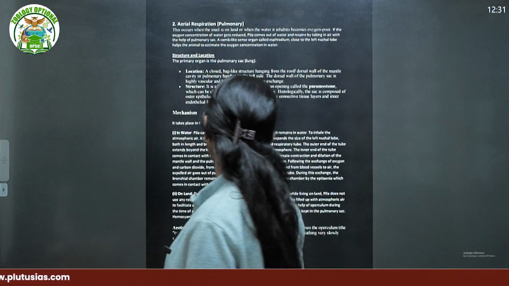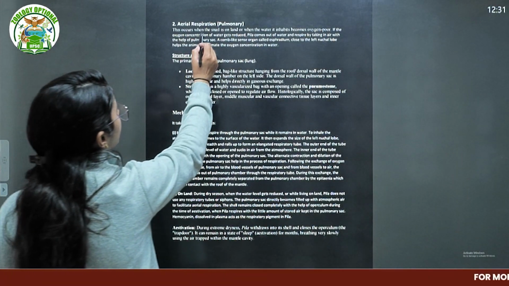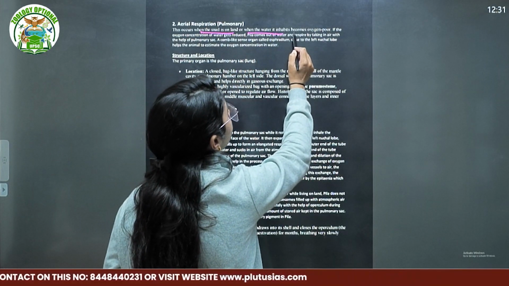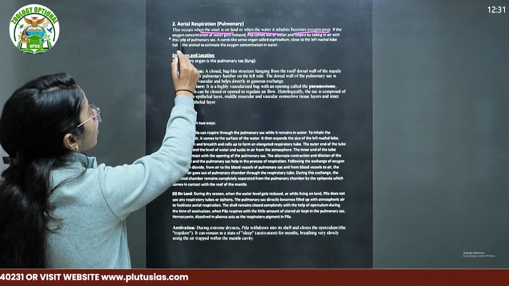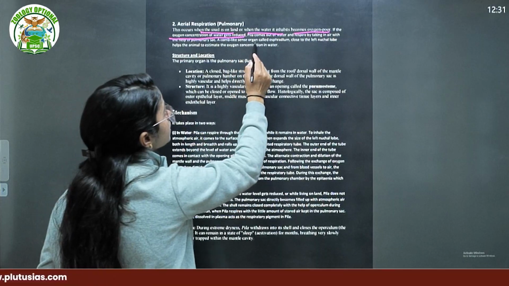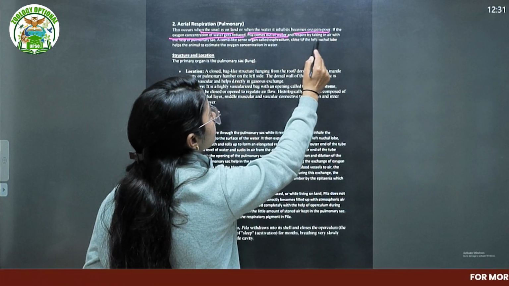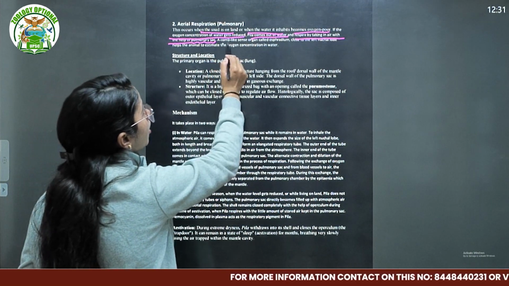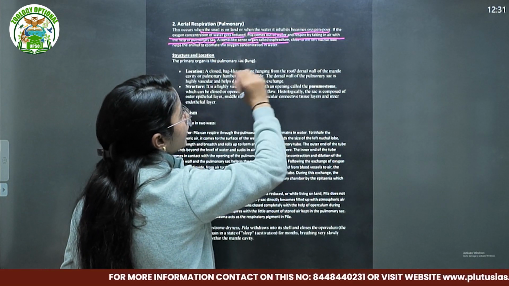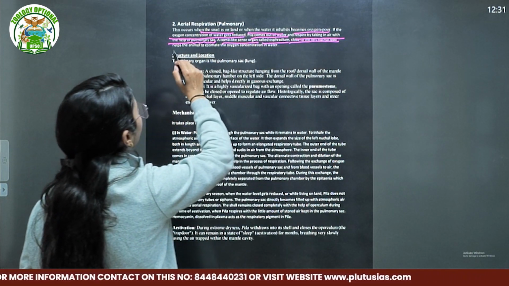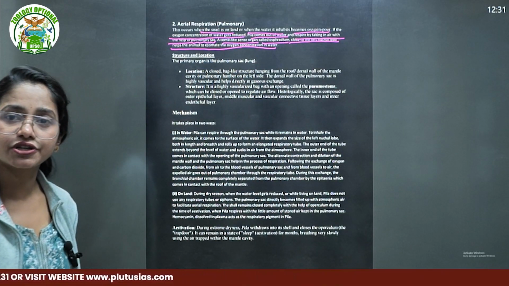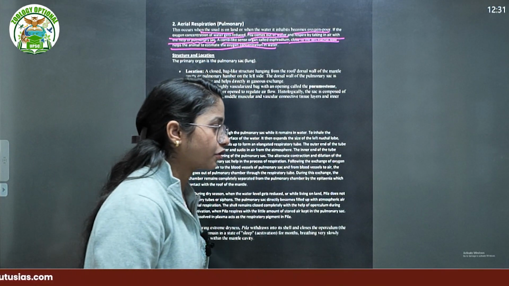Then we talk about aerial respiration, or pulmonary respiration. This occurs when the snail is on the land, or even when the water it inhabits becomes oxygen poor. If the oxygen concentration of water gets reduced, Pila comes out of water and respires by taking in air with the help of the pulmonary sac. A comb-like sense organ called the osphradium, closest to the left nuchal lobe, helps the animal estimate the oxygen concentration in water. Simple, we have already talked about that.